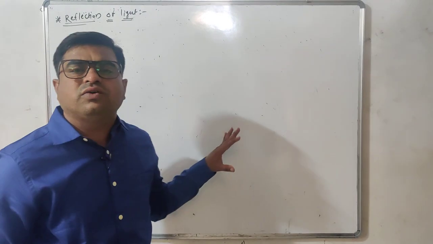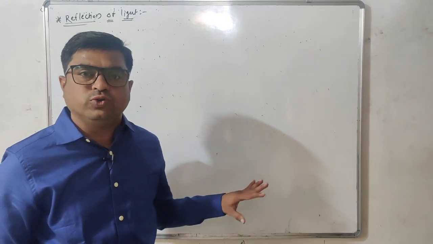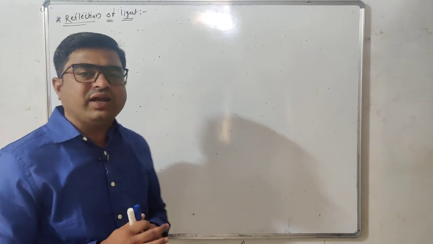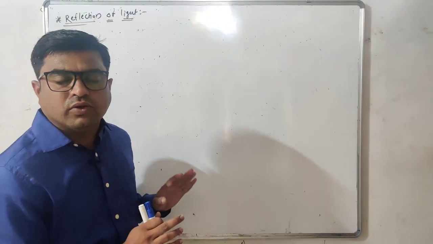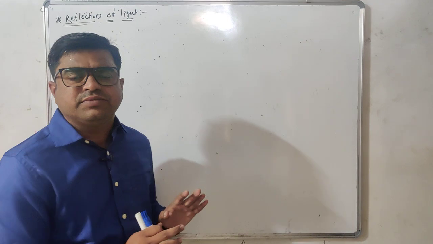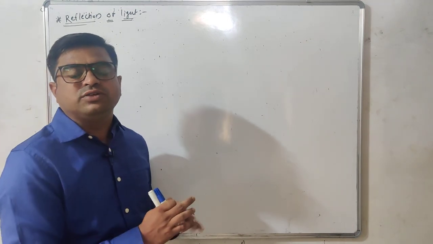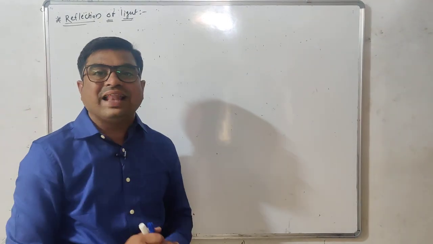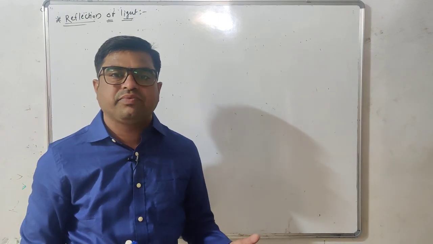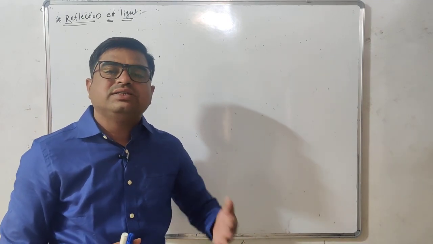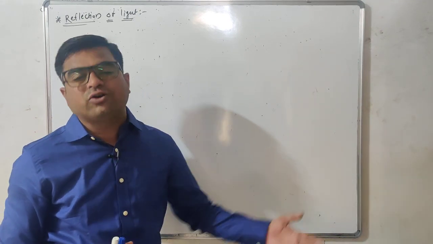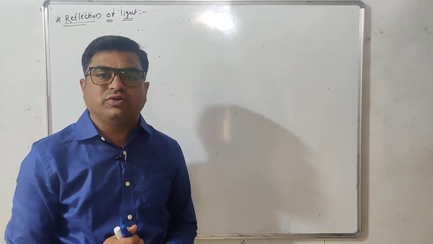The same thing will happen in the case of light also. Whenever a ray of light is incident upon any suitable surface, that surface will bounce back the light energy in the same medium. Such a phenomenon of bouncing back of light is called reflection of light.